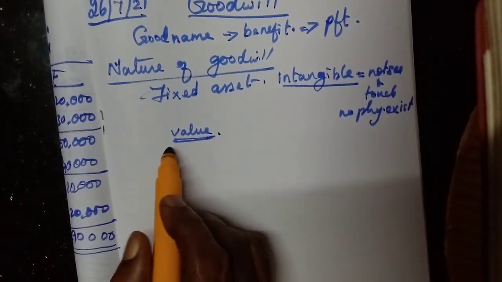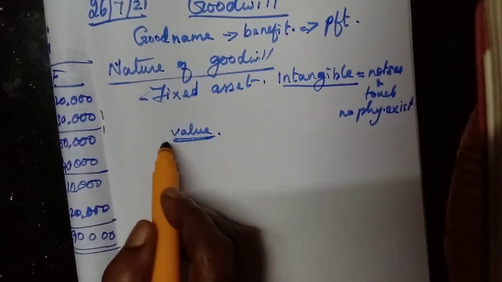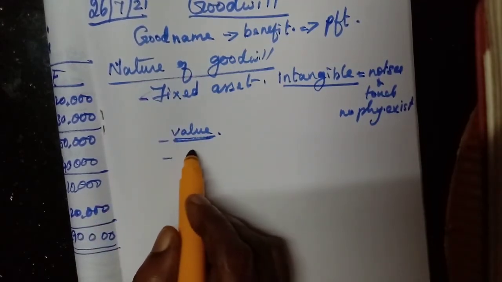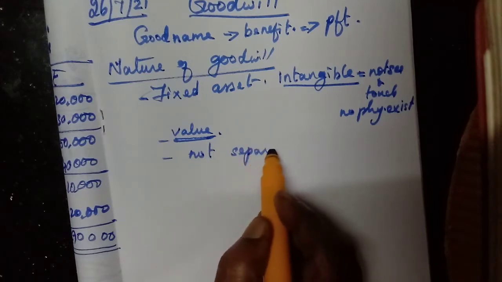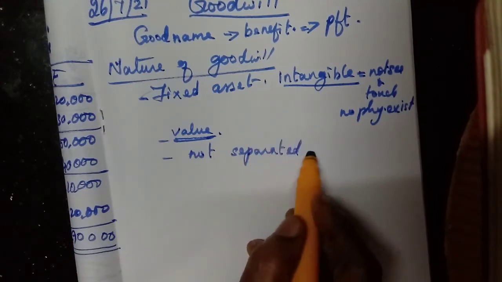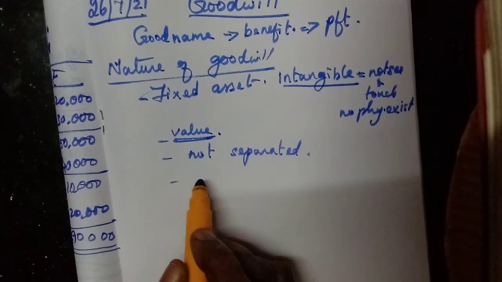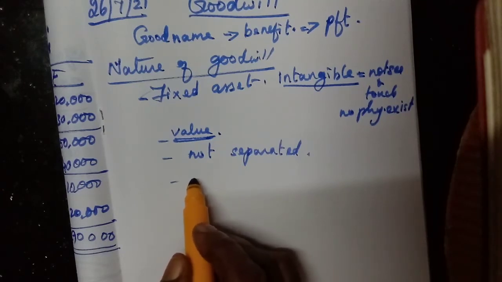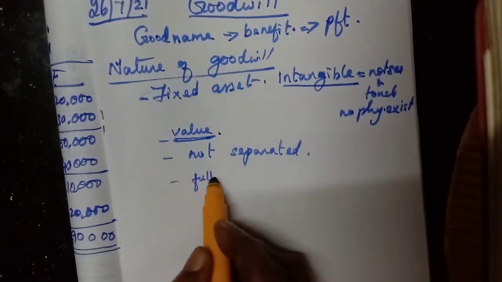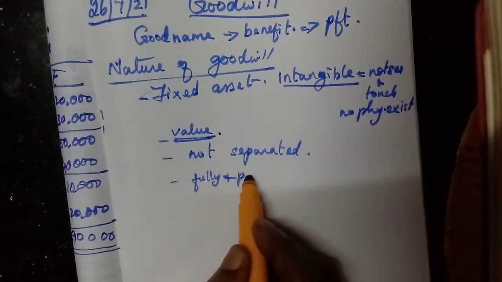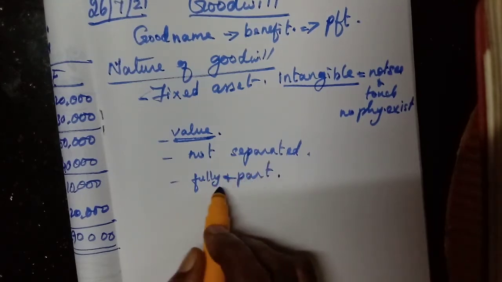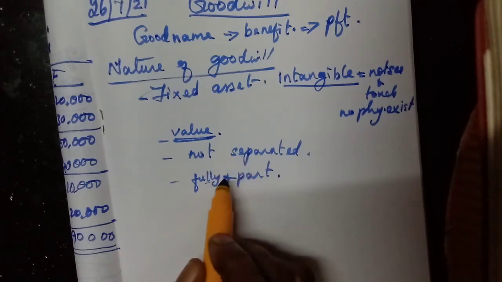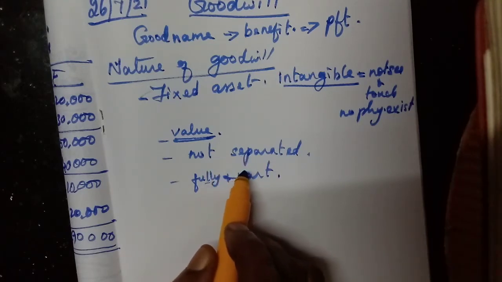Another point: this goodwill cannot be separated from the firm. We cannot buy goodwill separately. If the business is bought fully or in part, only then can we value and purchase or sell the goodwill.